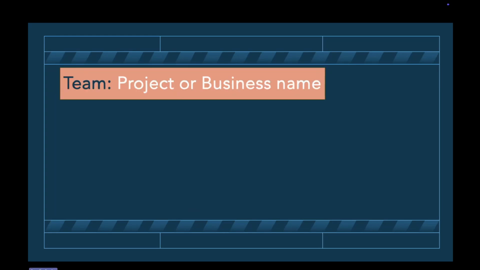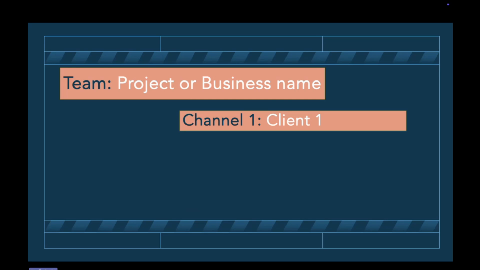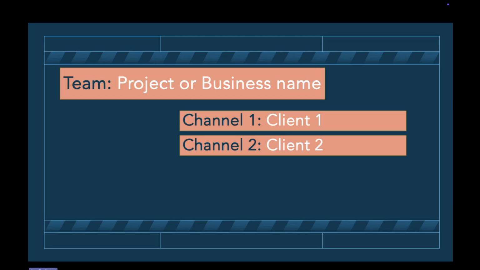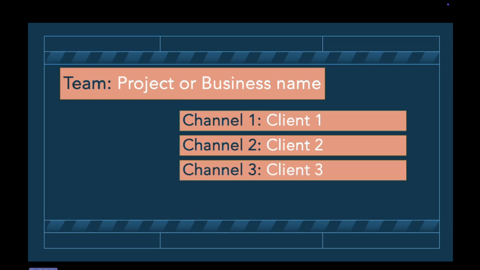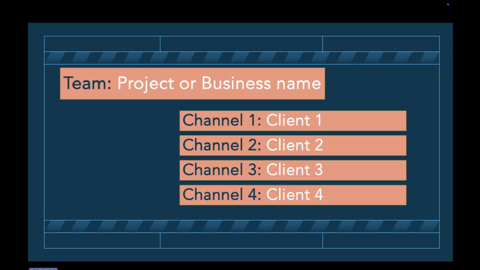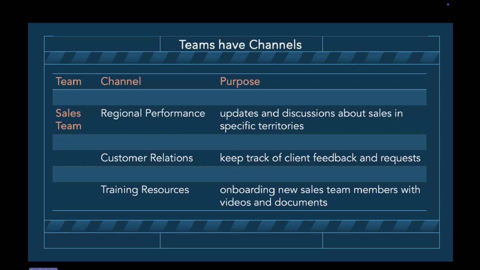Let me show you another example. The team can be the project or the business name. One channel can be a client, and I use mine like that a lot. Another channel can be another client, another channel can be another client. And you can have as many channels as you like.